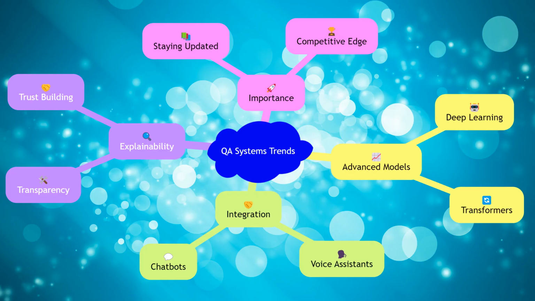The field of QA systems is constantly evolving, with new trends and advancements emerging regularly. One of the key trends is the use of more advanced deep learning models, such as transformers, which have shown significant improvements in QA performance. Another trend is the integration of QA systems with other technologies, such as voice assistants and chatbots, to provide more interactive and user-friendly experiences. Additionally, there is a growing focus on making QA systems more explainable and transparent to build trust with users. Keeping up with these trends is important for staying ahead in the field of QA systems.